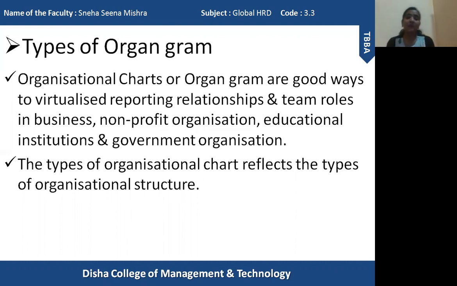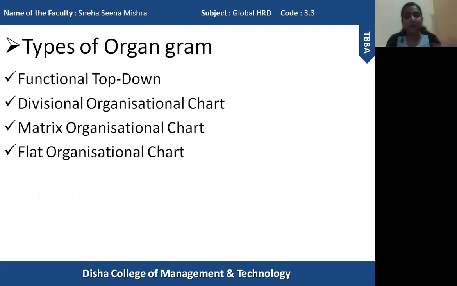Clear? So this organizational chart actually represents the structure. So depending upon the organization structure, the organizational chart will be prepared. So basically, if an organization has a very complicated structure, that will be represented in the chart. And if an organization has a very simple structure, top to down structure, that will be represented in the organizational chart. Okay. So let me explain the most important types of organogram.